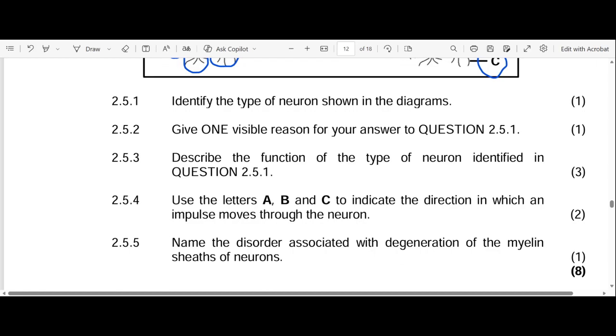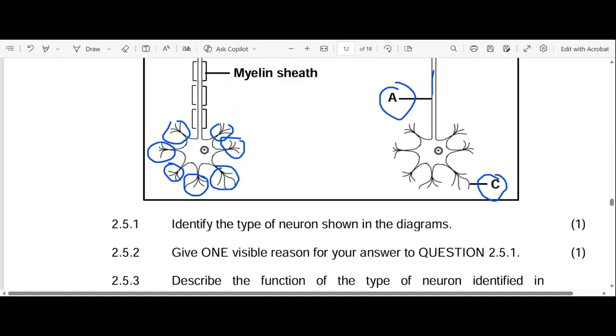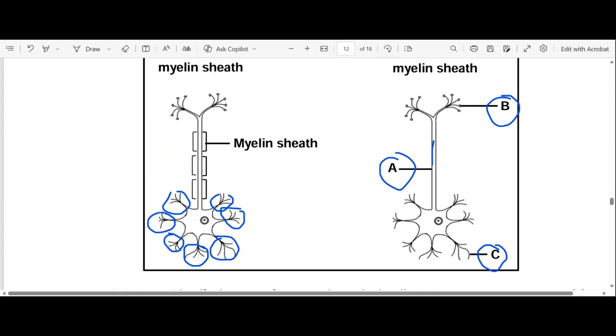Okay. Now use the letters A, B, and C to indicate the direction in which an impulse moves through the neuron. The first thing you do here is identify the dendrites first. So you have your dendrites here. These are dendrites.